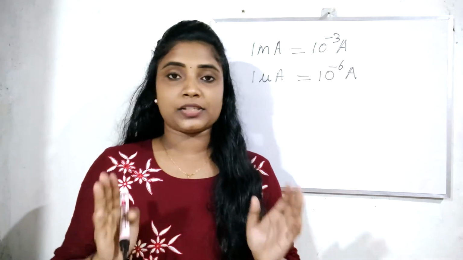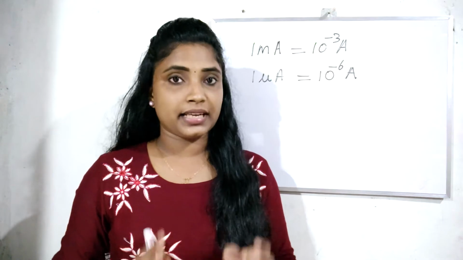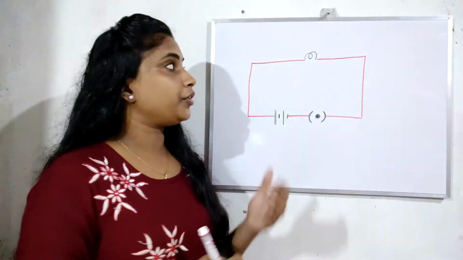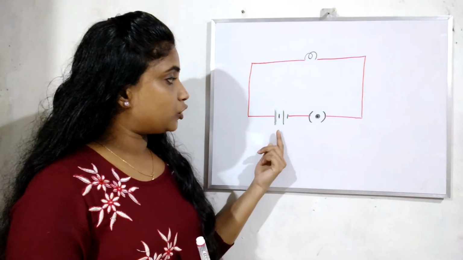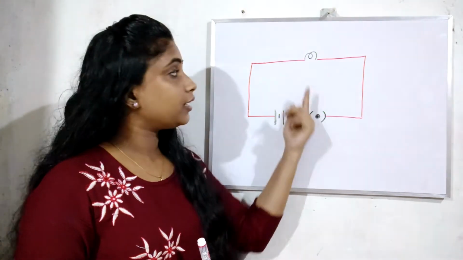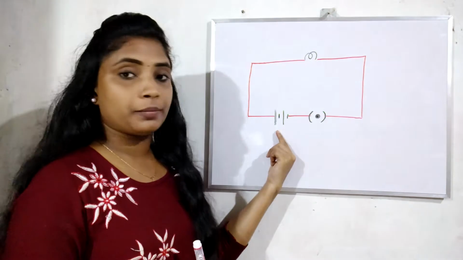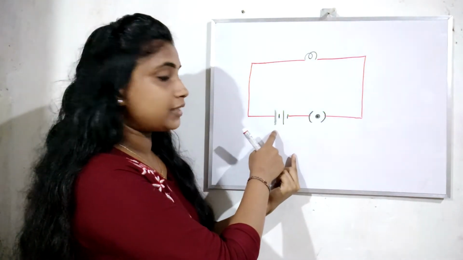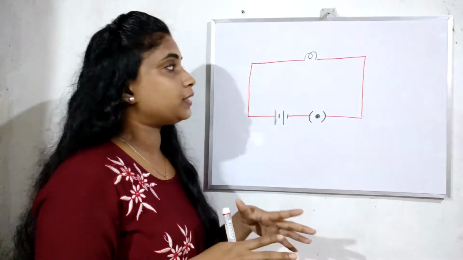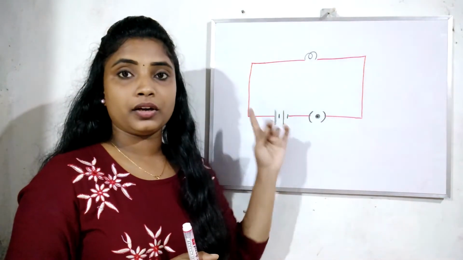So let's construct a small circuit and observe how the ammeter is connected in a circuit to measure current. This is a simple circuit with a bulb, 2 cells and a key. When the key is inserted, the bulb will glow. This is the symbol of the bulb and this is the symbol of cells. We have inserted two cells and a key, or simply a switch.